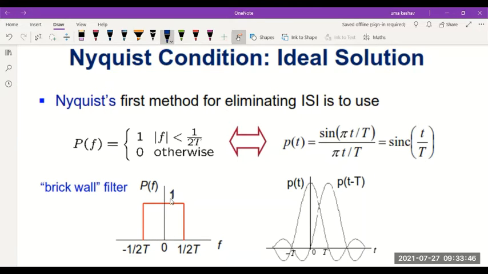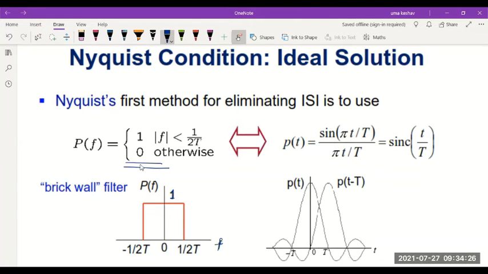It should have the value 1 in the region where this variable f is greater than minus 1 by 2T and less than 1 by 2T. So T is the time period. 1 by 2T represents the frequency for half the time period. Anyway, please remember, Nyquist's first method for eliminating ISI is to use a pulse of this shape.